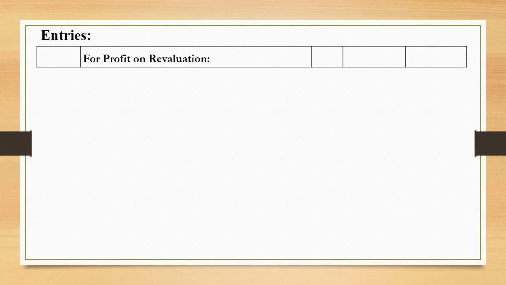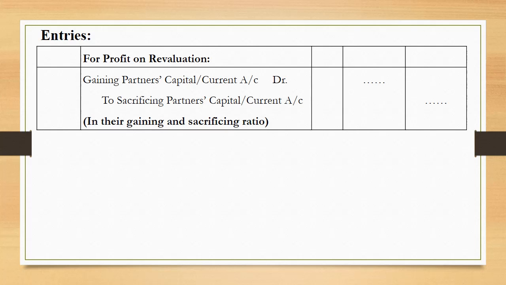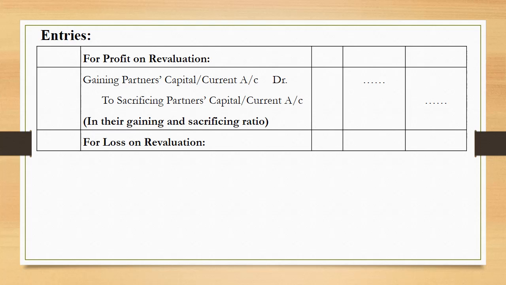Let us see the entry. For profit on revaluation, gaining partners' capital or current account debited to sacrificing partners' capital or current account. And if there is a loss, you need to reverse the entry. So sacrificing partners will be debited and gaining partners will be credited.